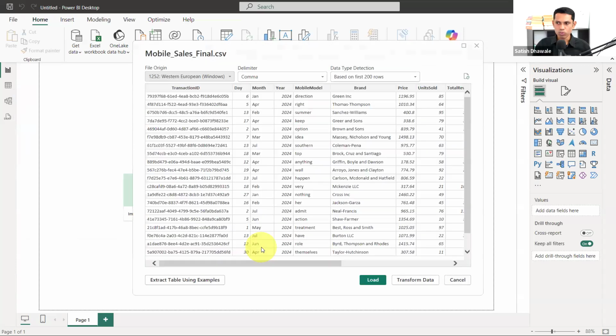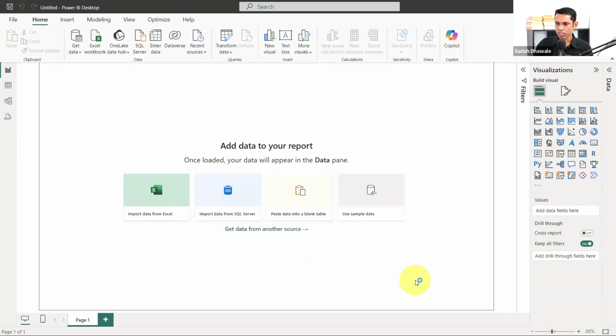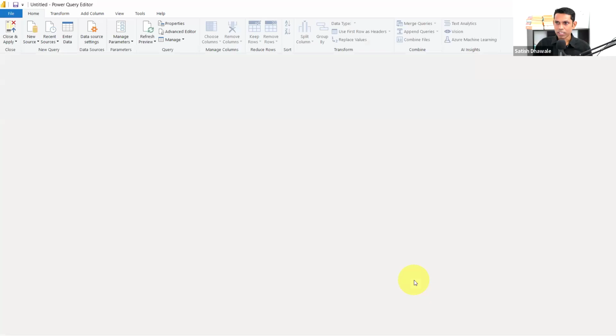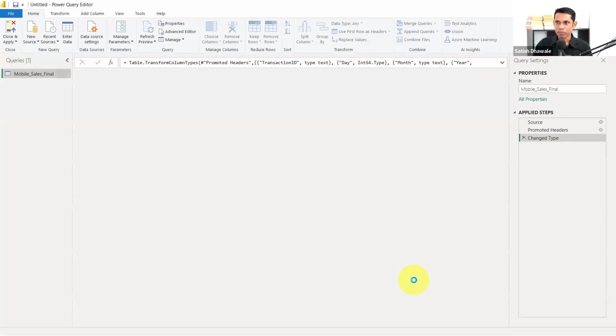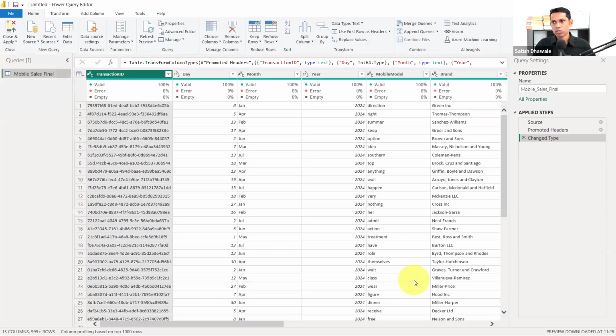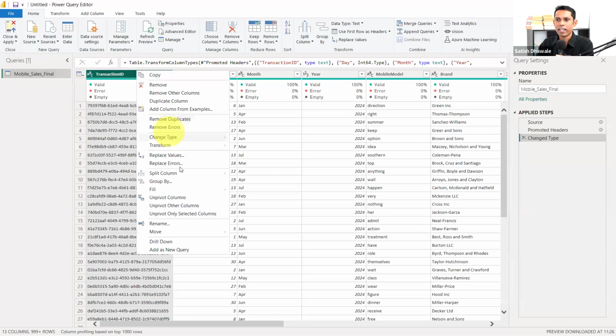So once you have loaded your file, you need to make some sort of transformation. That's why we are going to click on transform data, because in our file we need some transformation, and for that we are going to take help from Power Query. Now, as you can see, data is loaded into Power Query, and here is your query, mobile sales final. Now, if you don't require this transaction ID, of course, you right click on it and remove it,